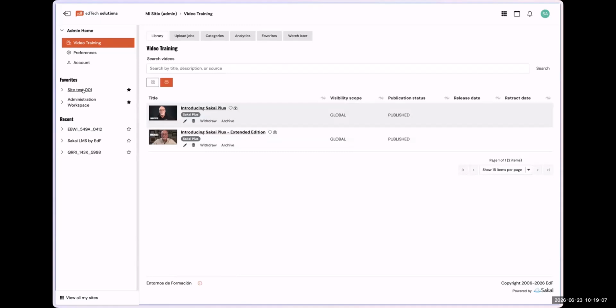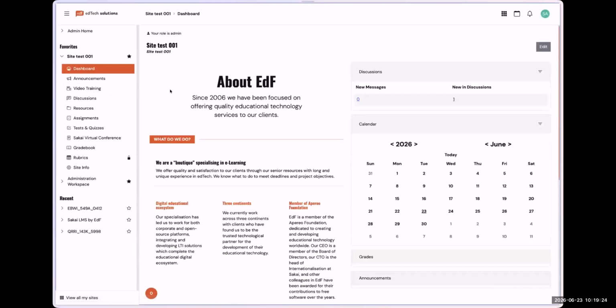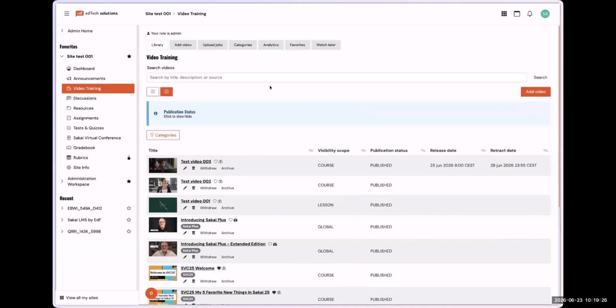So that will depend on the type of video that we upload. Maybe we want to share as a teacher only videos inside that specific site. That's okay, we can do that. But maybe as an admin, we would like to publish videos globally, right? That will depend on the permissions that we give inside Sakai, right?